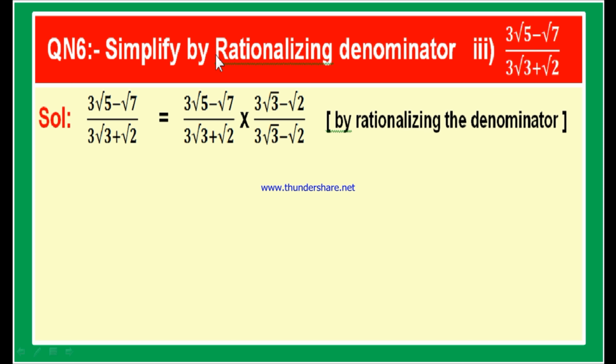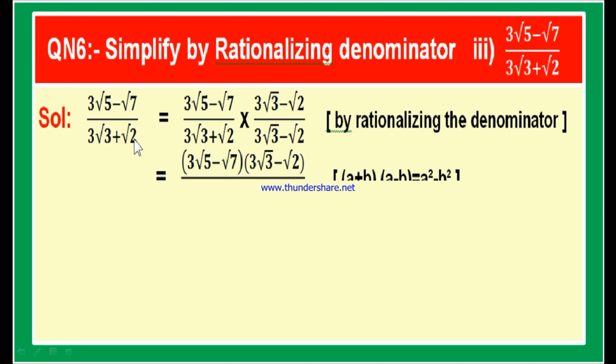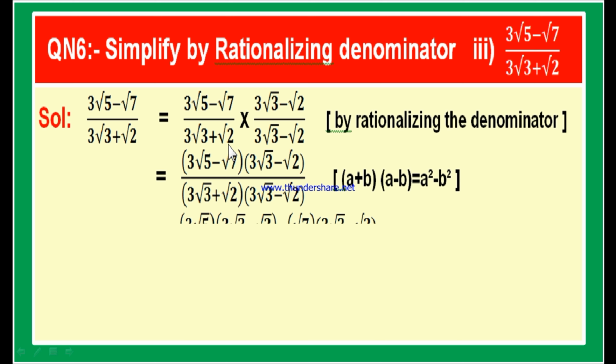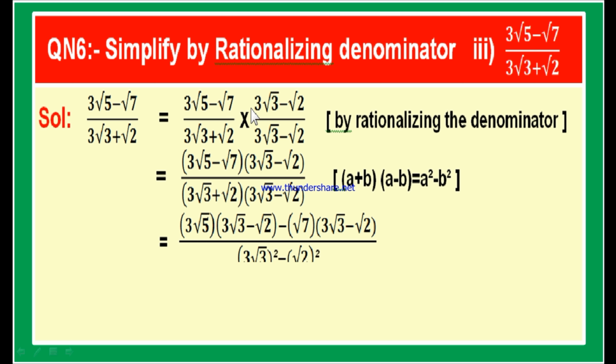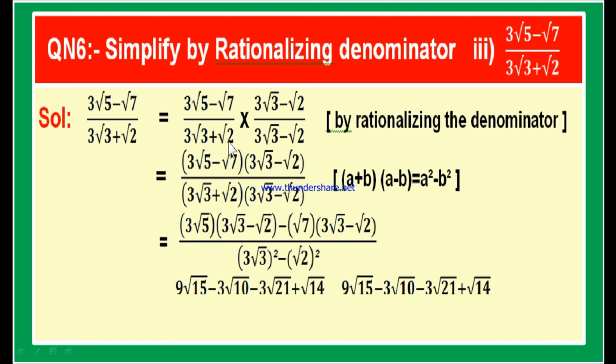If we observe the given fraction, we have to rationalize the denominator. This denominator is in the form of a plus b. Its rationalizing factor is a minus b. Therefore, multiply both numerator and denominator with 3 root 3 minus root 2. By rationalizing the denominator, the numerator and denominator are to be multiplied with the rationalizing factor. The rationalizing factor of 3 root 3 plus root 2 is 3 root 3 minus root 2.